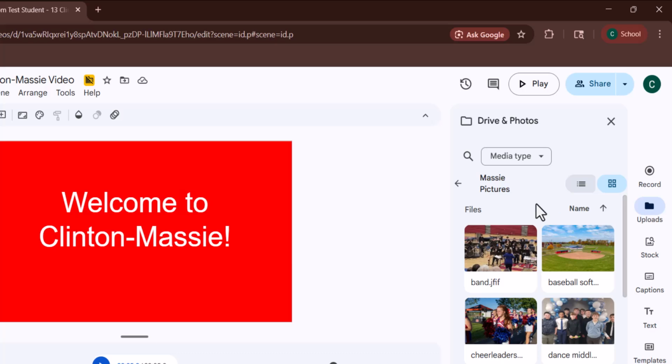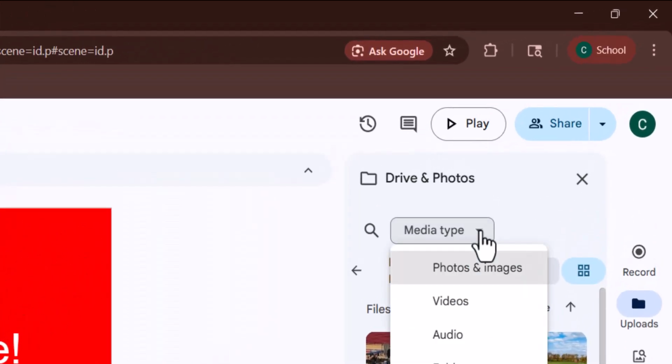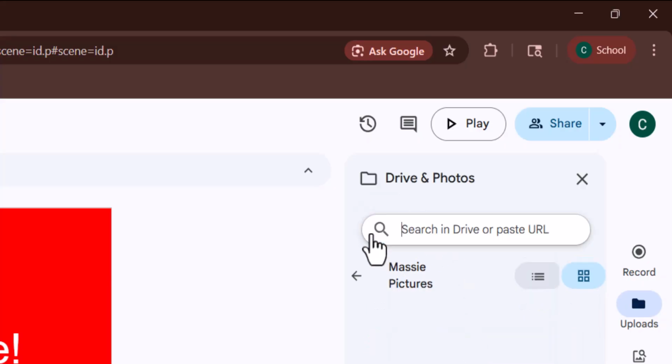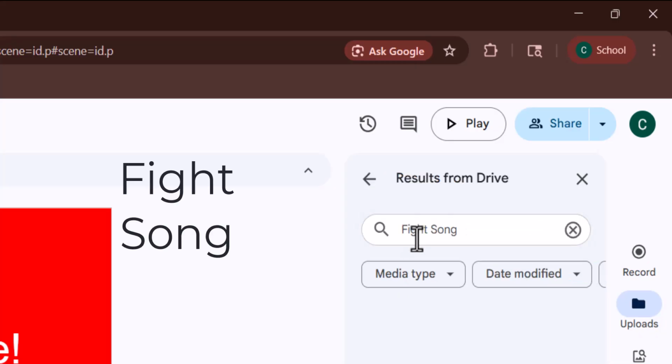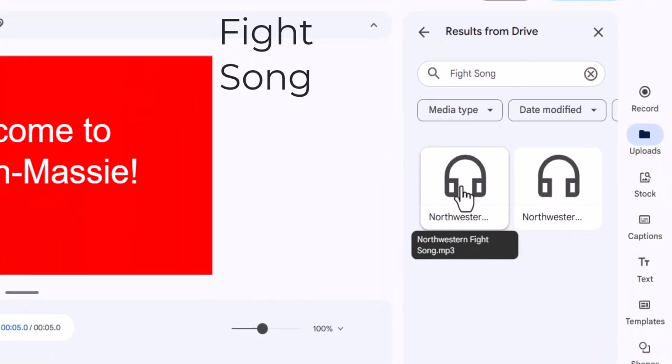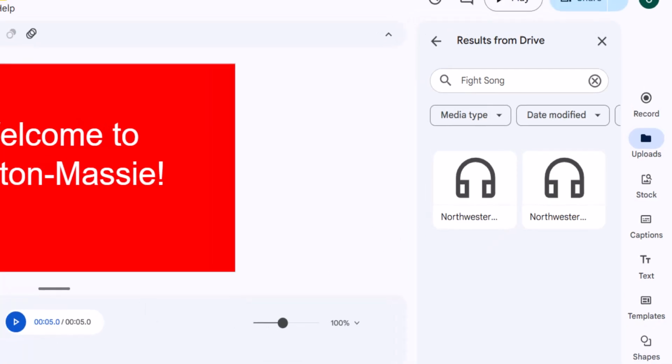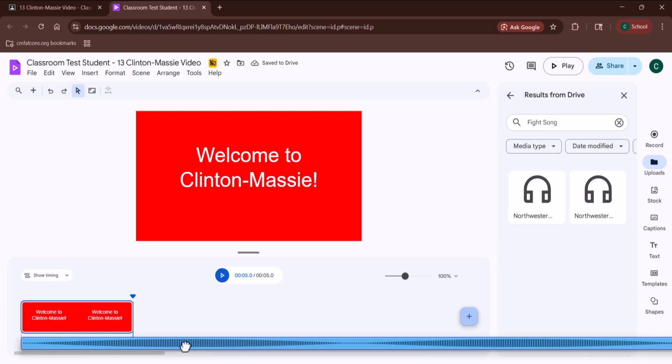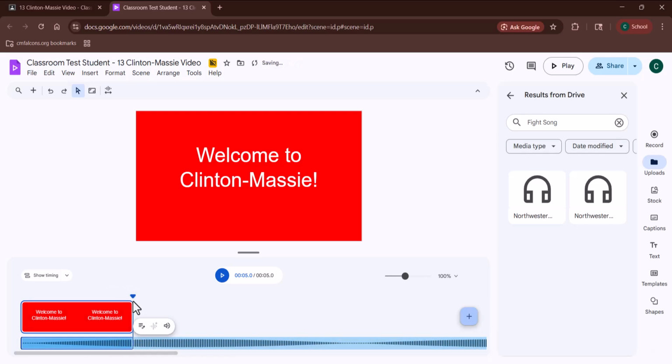And now we also need to upload the song or find the song. So I'm going to go here to audio and let's do a search. And you can put in their fight song and it should come up. It's the Northwestern fight song. It's our fight song, but it was originally written for college. So I'm going to click on it. I don't know why there's 2 in there. And it says creating audio and it went right in. I think I'm going to move this over so that it starts at the beginning. Okay. And I'll move the playhead over at the beginning and it should sound like music.